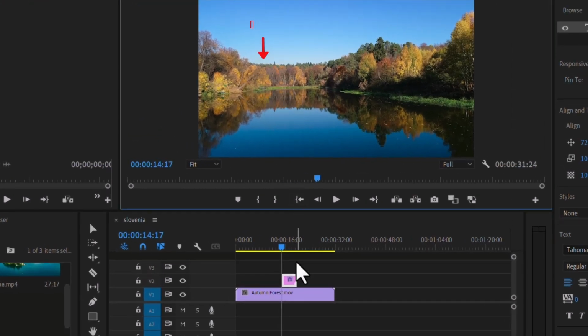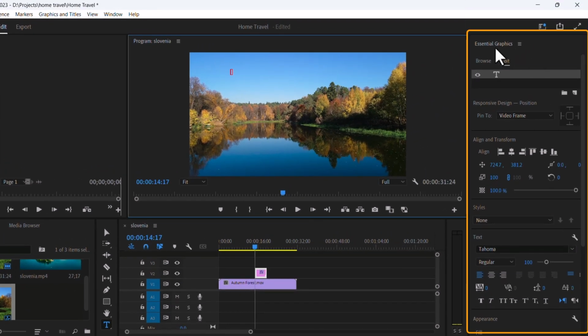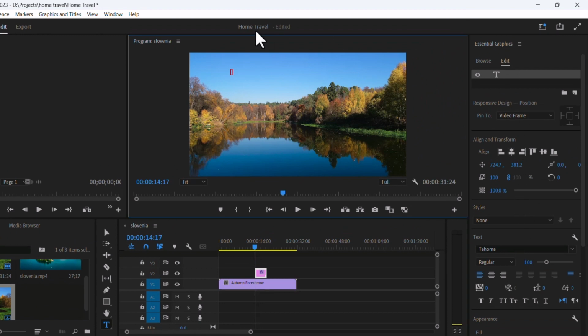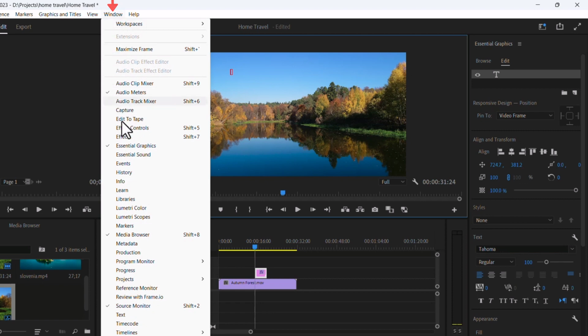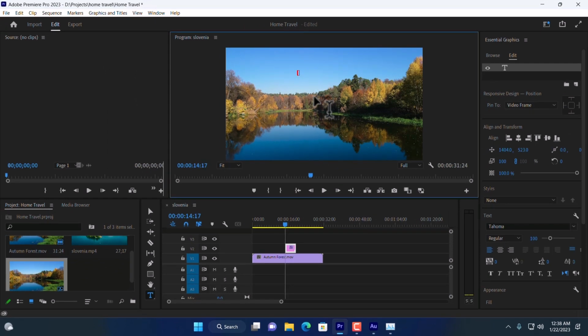At the same time, here you can see a new graphics layer is added on the timeline, and on the right here you can see essential graphics settings. If you don't see it here, then go to Windows and enable Essential Graphics. Okay, that's all. Now I'm going to start typing. Hello everyone. Here you can see I have added text.